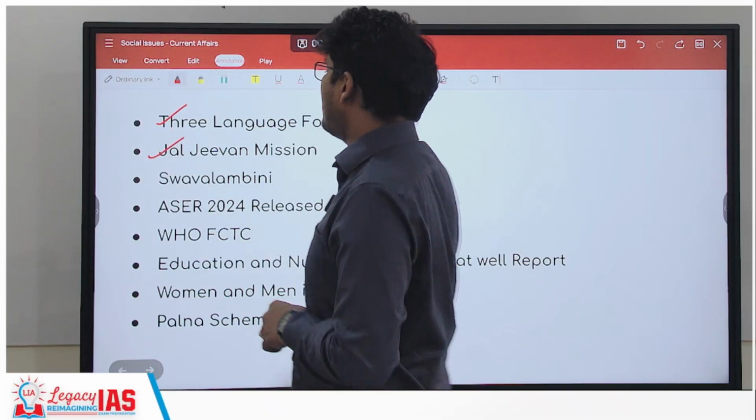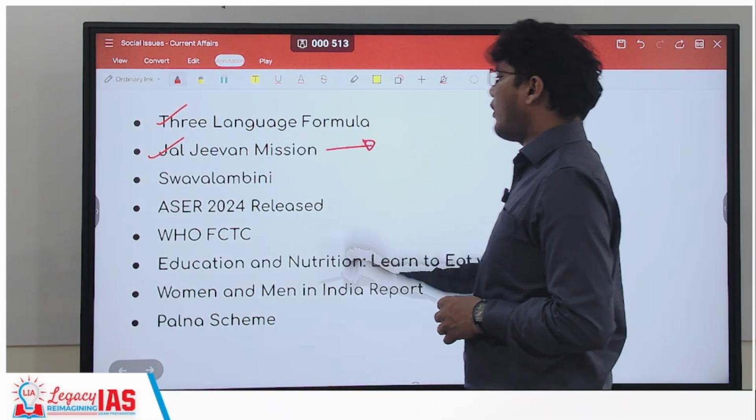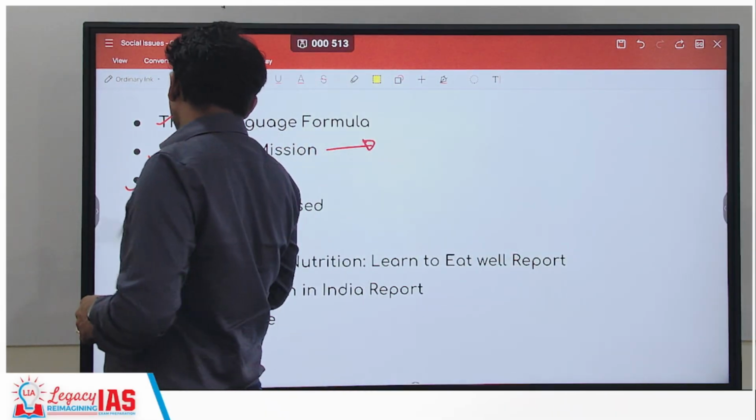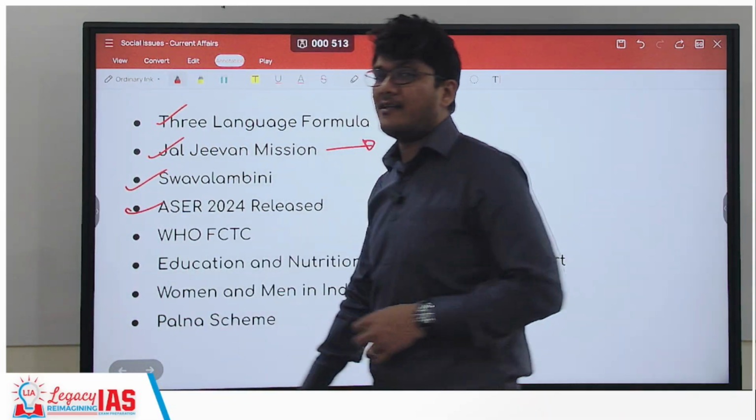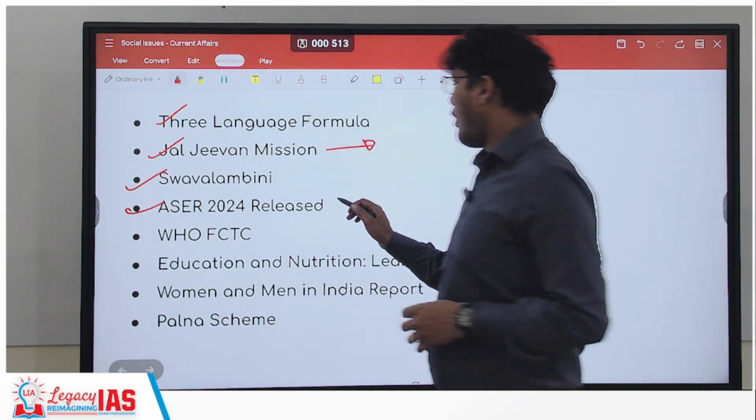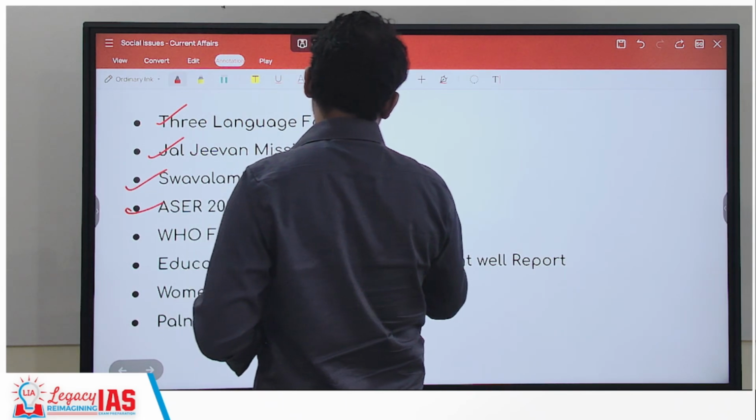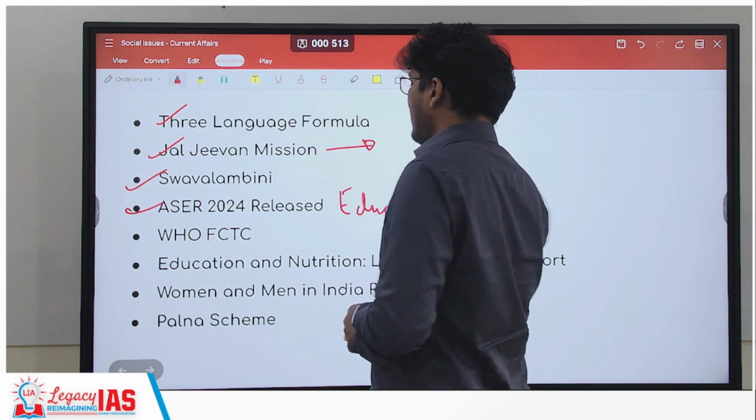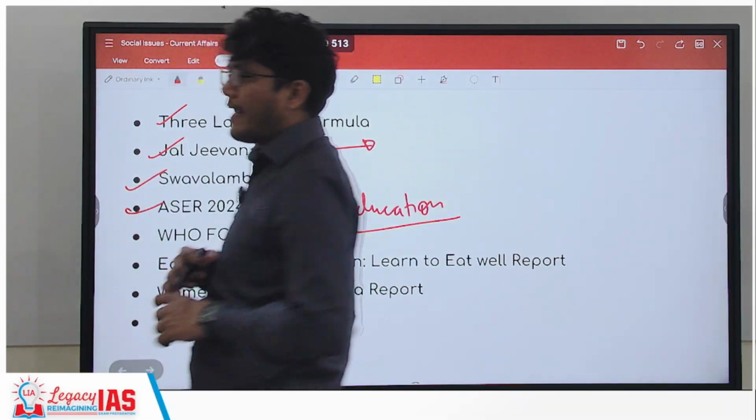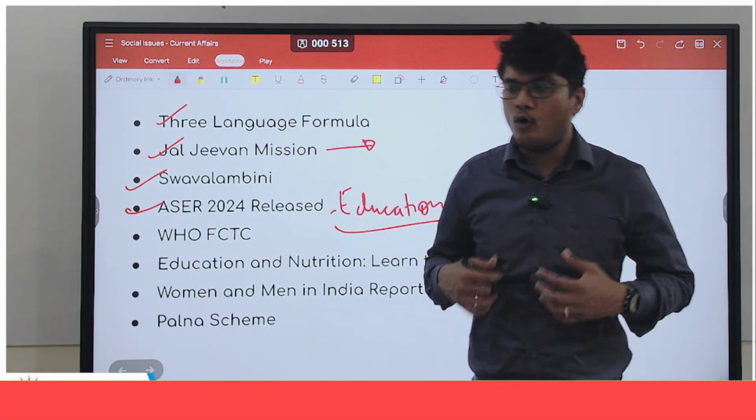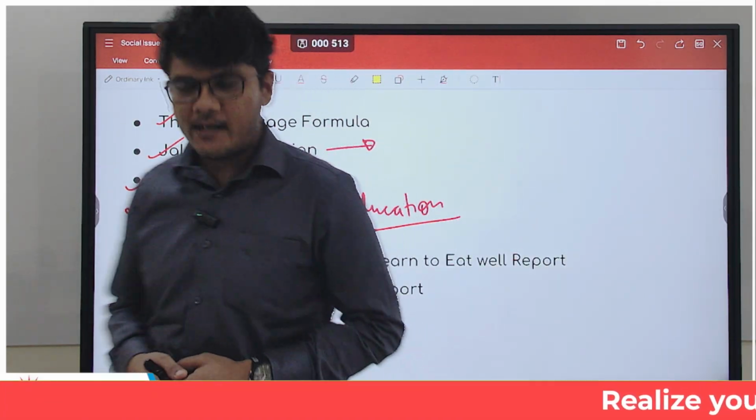Moving ahead, the Jal Jeevan Mission, it has been extended. What is it? We'll look at that. Swavalambini, ASER. Now, ASER is an annual survey basically of education. So we'll see what that is exactly in detail and who releases that report. Any report or index that comes out, we should know which organization releases that report.